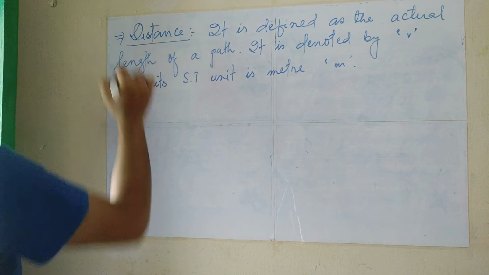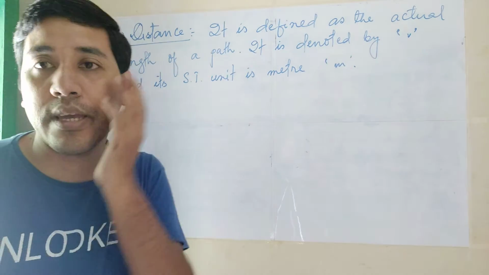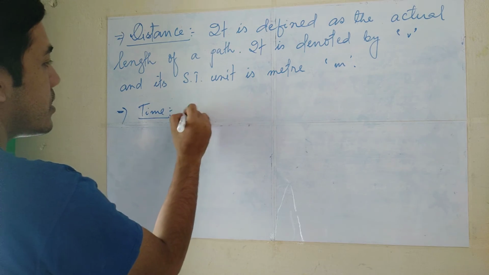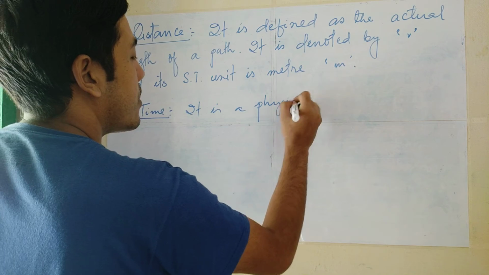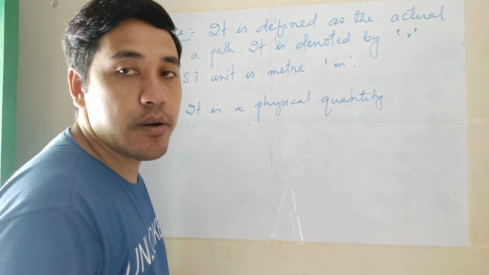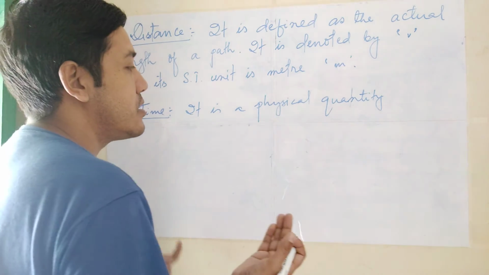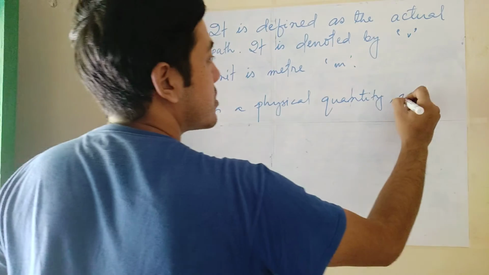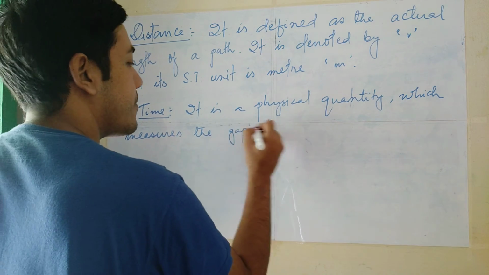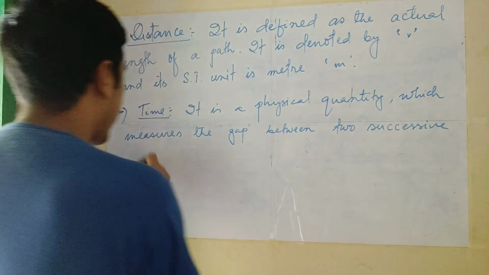This is the most important one. Now I explain about time. Time is a physical quantity which measures the gap between two successive events.